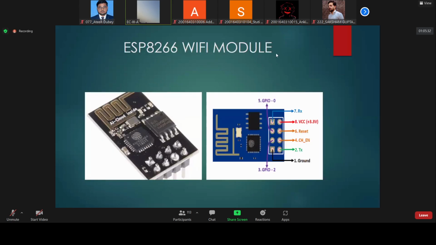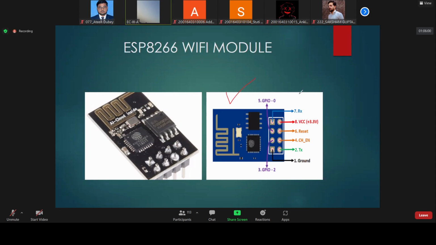This is the ESP8266. Before I move toward the next part of today's session, a small description of this ESP, because it is a very powerful tool in case of IoT. ESP8266 is a Wi-Fi module. Clear? ESP8266 has 1, 2, 3, 4, 5, 6, 7, 8 pins.